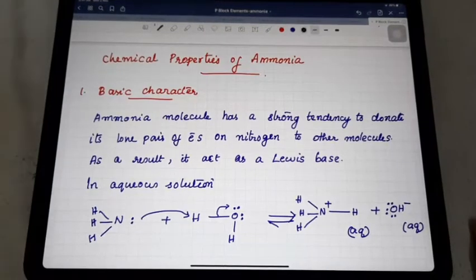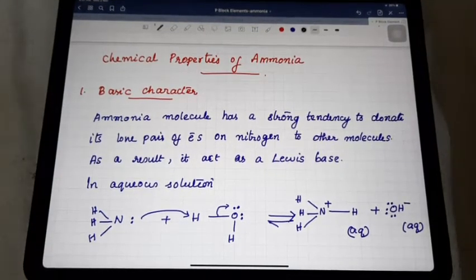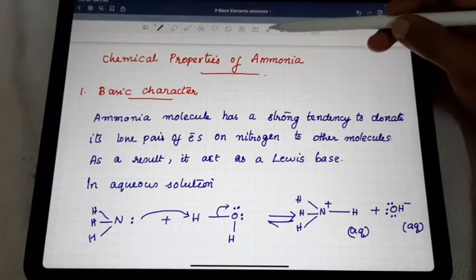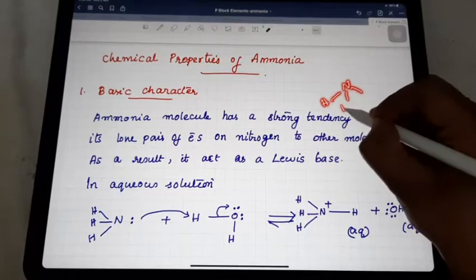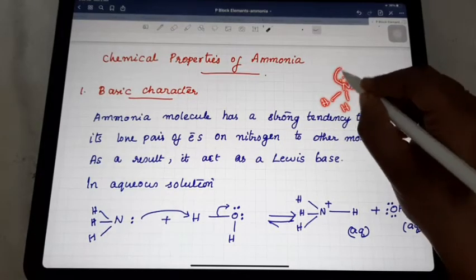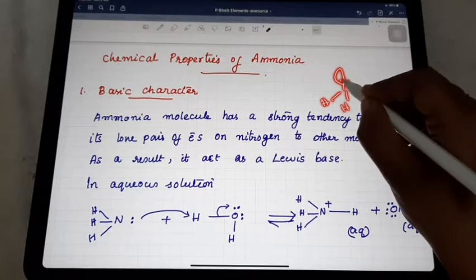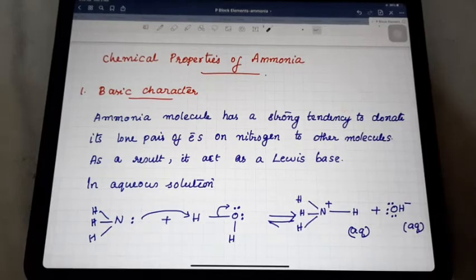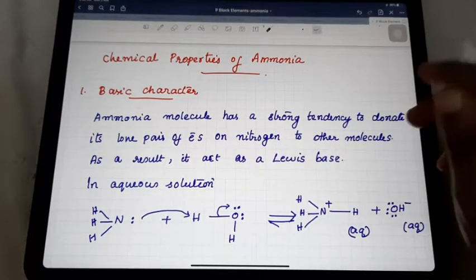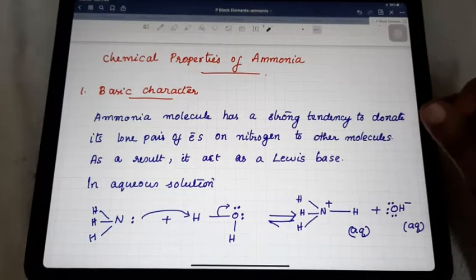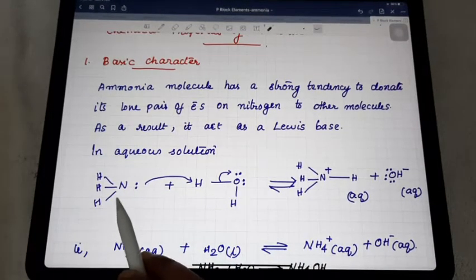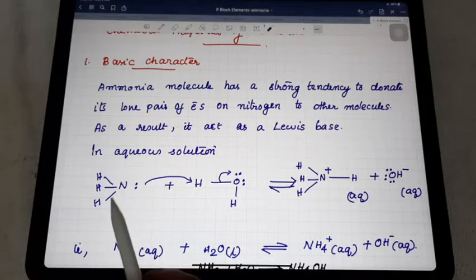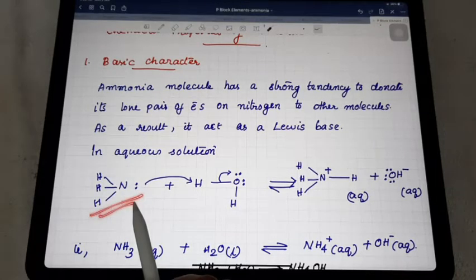Okay. Next, chemical properties of ammonia. First one, basic character. You know that ammonia, because of the presence of a lone pair of electrons, can donate this lone pair to other electron-deficient substances. That's why it can act as a Lewis base. We discussed that in the last class. So in aqueous solution, you can see its nature as a Lewis base.